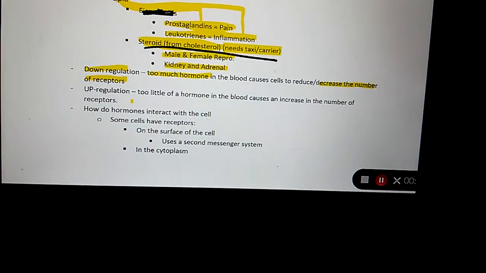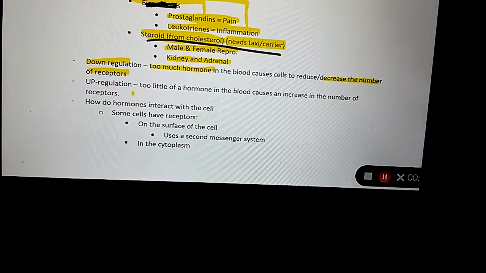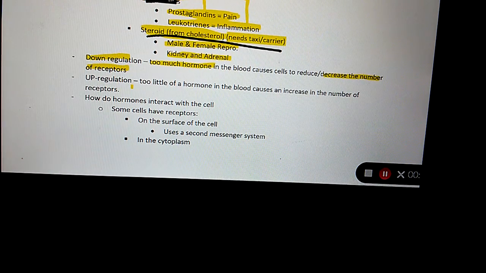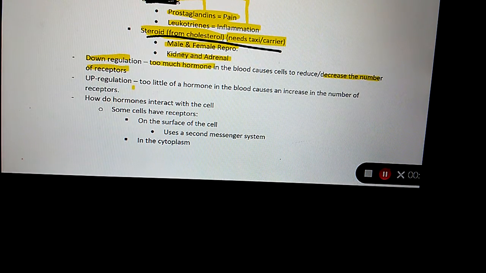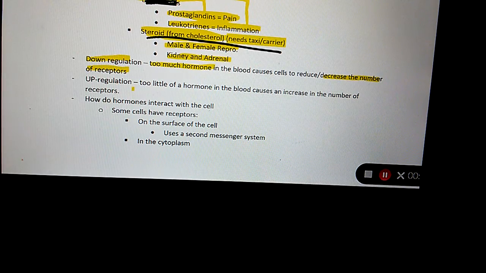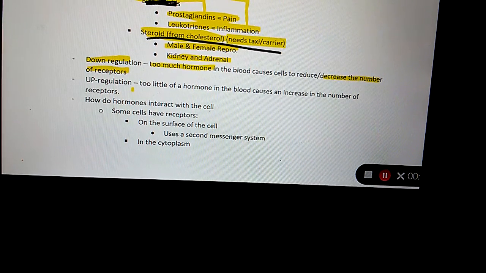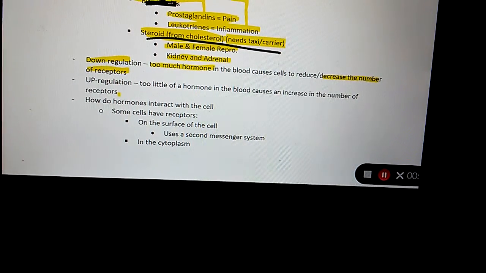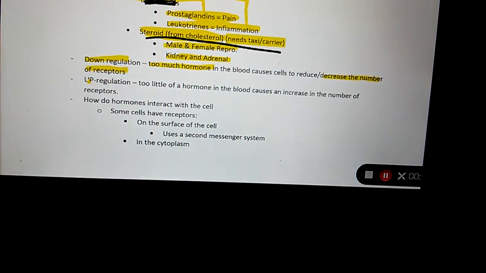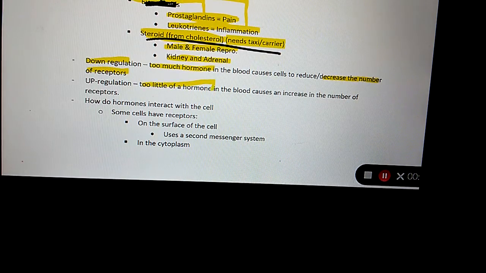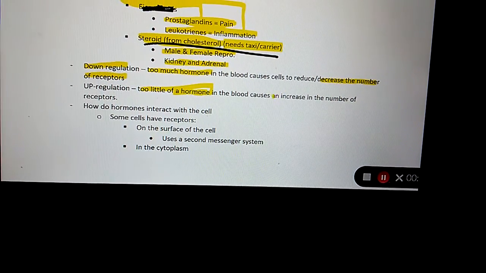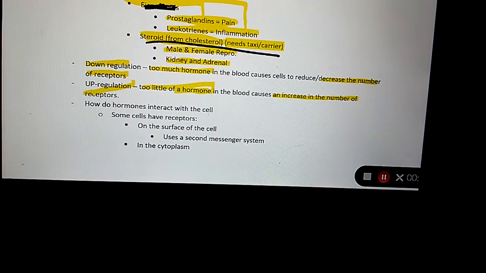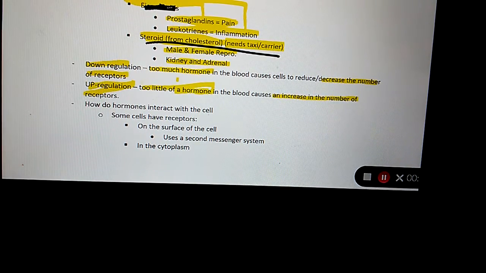Too much of a hormone causing a decrease in the number of receptors. Is that downregulation or upregulation? Downregulation. If you have too little of a hormone, which causes an increase in the number of receptors, what do you call that? Upregulation.